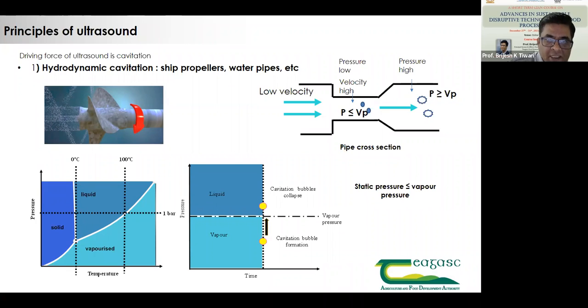If you see the pressure and time graph here, with vapor and liquid, the cavitation bubble collapses when the pressure is high, and when pressure is low, the cavitation bubble forms. So formation of bubbles, collapse of bubbles, and movement of these bubbles all result in different types of cavitation.